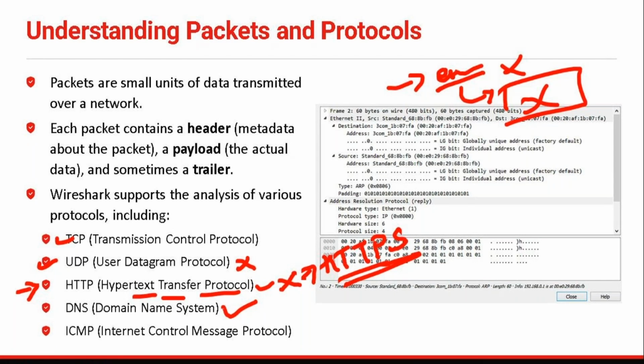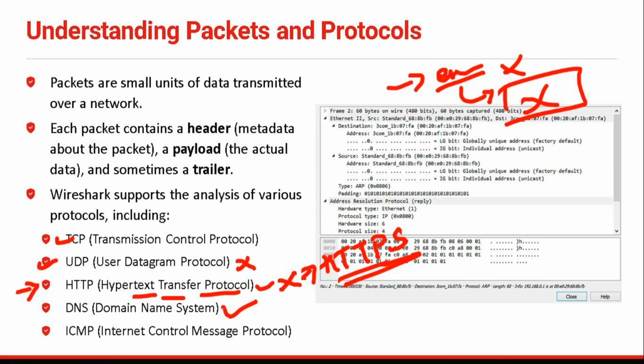Because when we are accessing things over the internet, we can access them by using the IP address as well as the domain name. But it is not possible to remember the IP of each and every site. So we have an easier way, which is DNS.